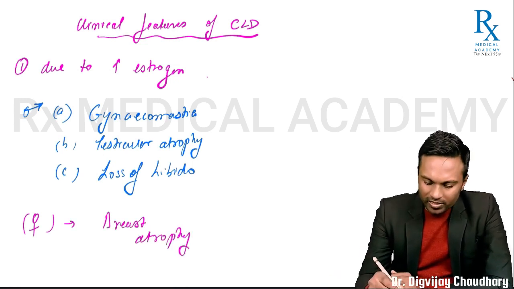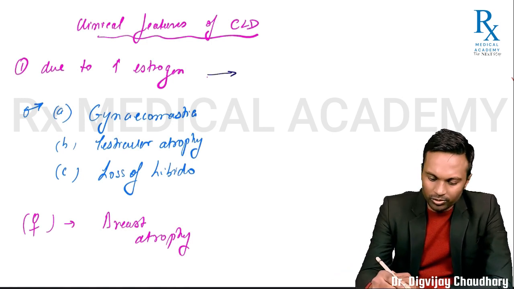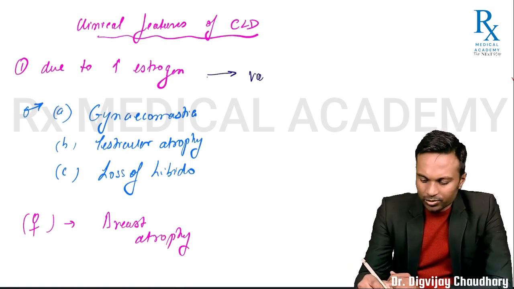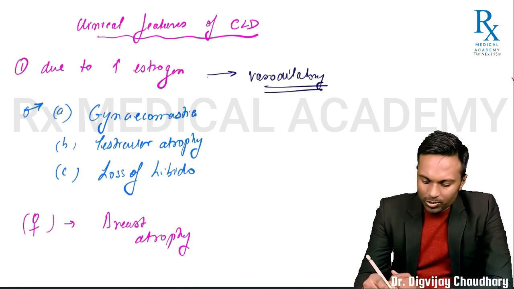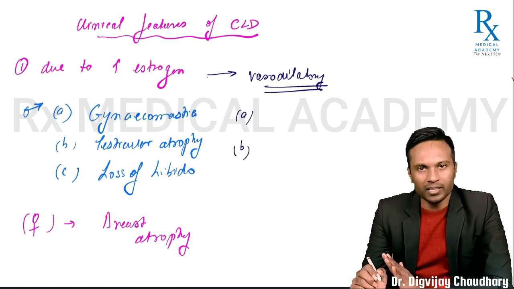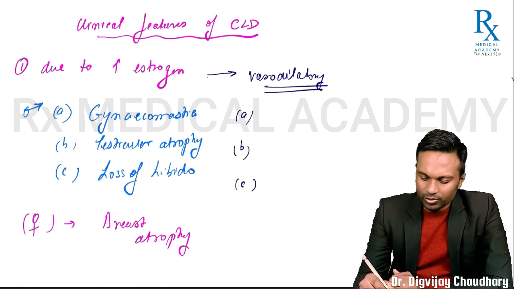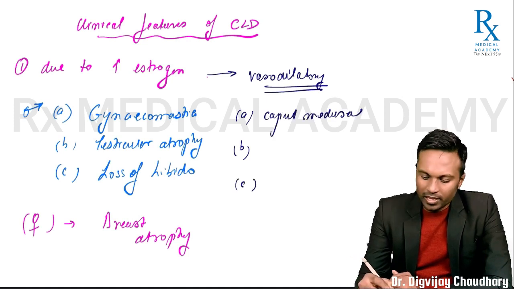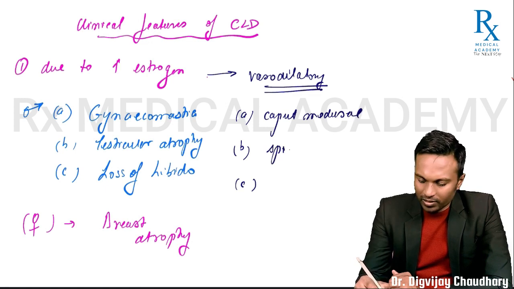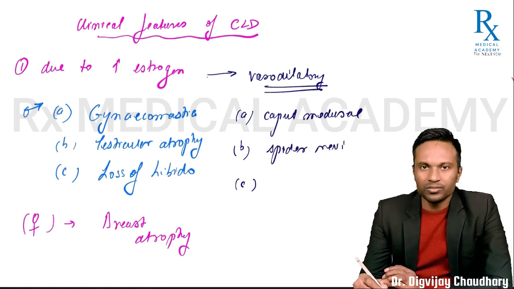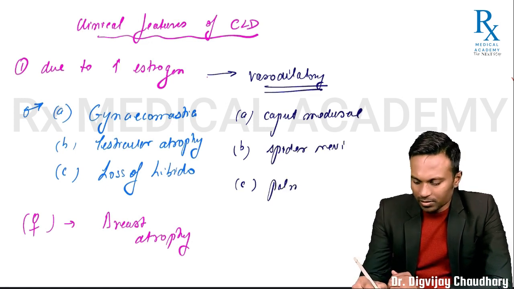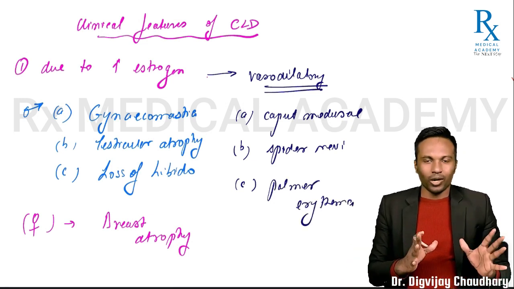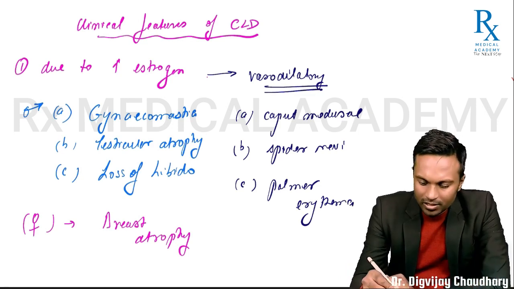इसके अलावा भी हम लोगों ने डिस्कस किया है, this estrogen has also vasodilatory effect, vasodilator. Okay, तो यहाँ पे कुछ और क्लिनिकल फीचर्स भले ही डायरेक्टली रिलेटेड ना हो, you can remember in form of caput medusae, and then you have spider nevi, and finally you have one more thing, palmar erythema. कुछ क्लिनिकल फीचर्स और हैं, उनको हम लोग कैसे याद कर सकते हैं.